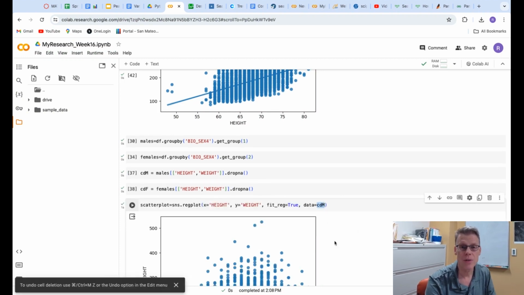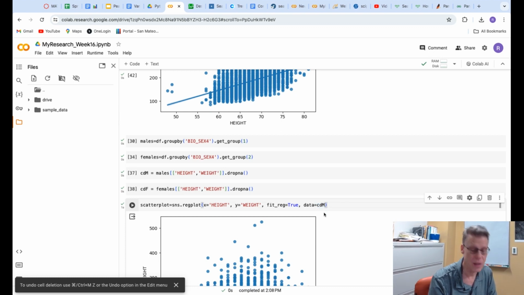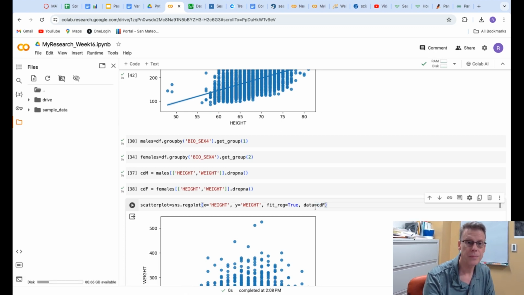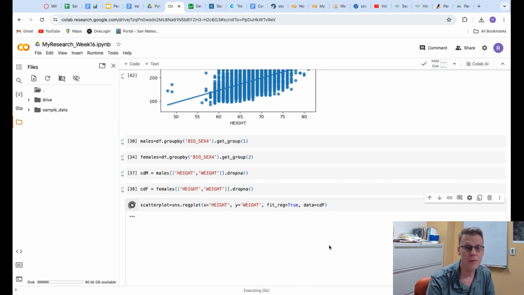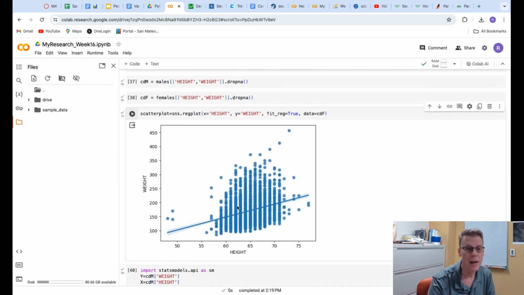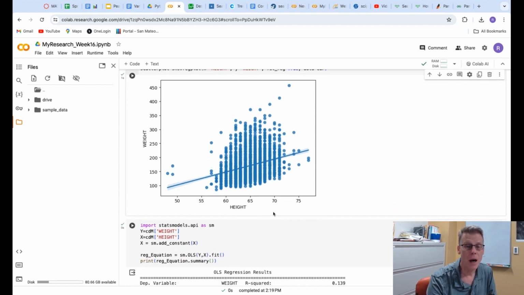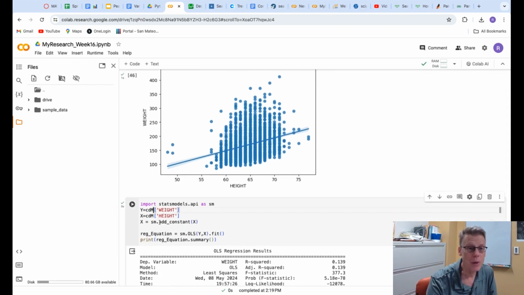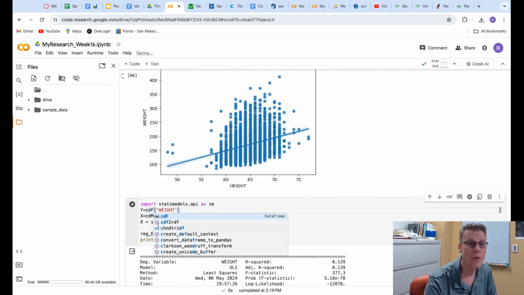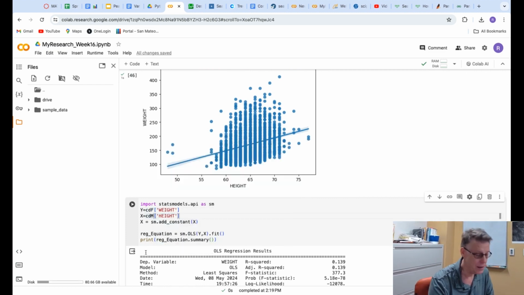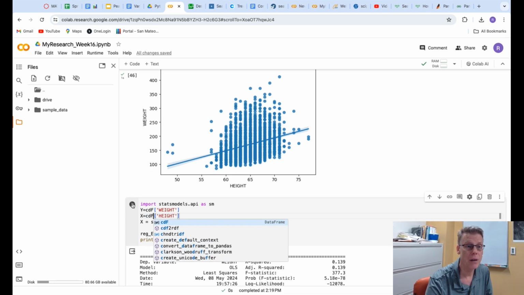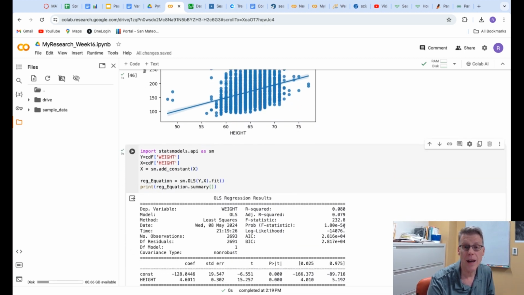If I do this with CDF instead of CDM, I get a slightly different scatter plot, right? Now I have the women down here, and I don't go all the way to 80 inches of height. And then I just have to put CDF over here and CDF over here. And then I do run the correlation, and I get a p-value that's small enough again.